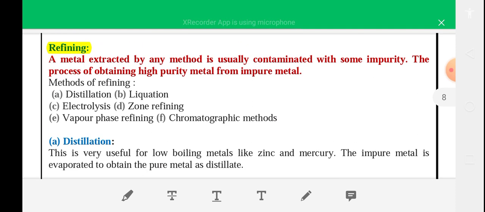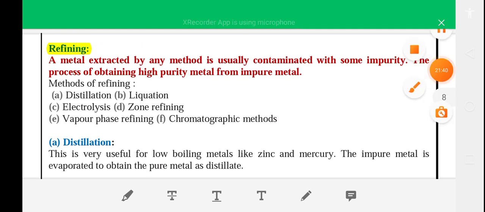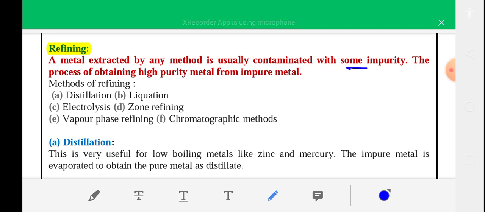So the last step of metal extraction is refining. A metal extracted by any method is usually contaminated with some impurities, and the process of obtaining high pure metal from impure metal is known as refining. There are different methods of refining like distillation, liquefaction, electrolysis, zone refining, vapor phase refining. Chromatography is not required.